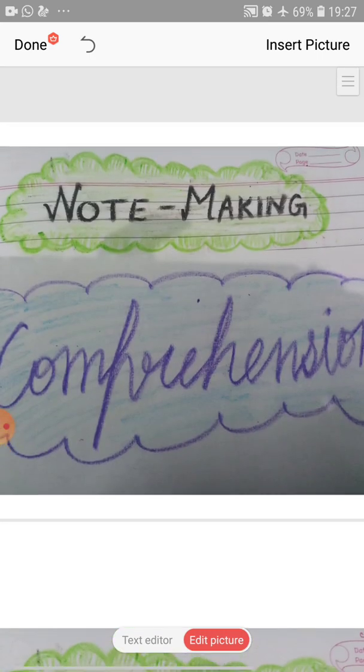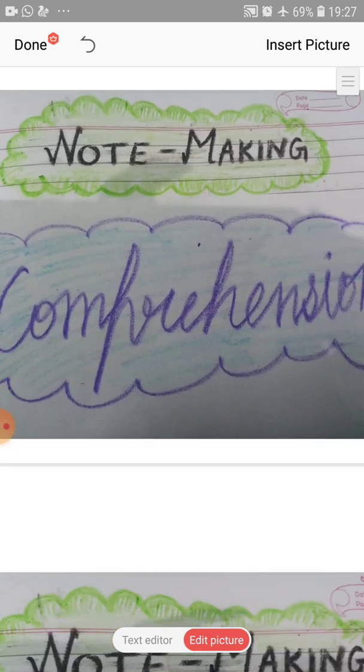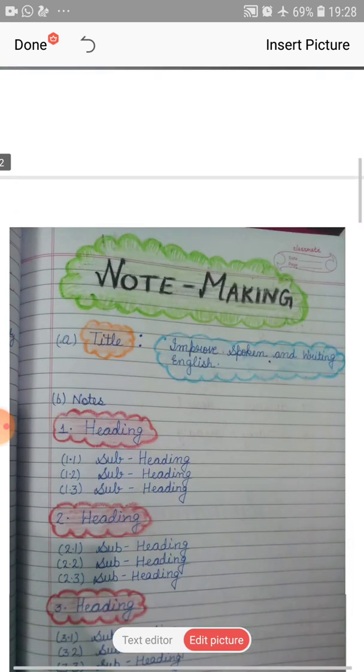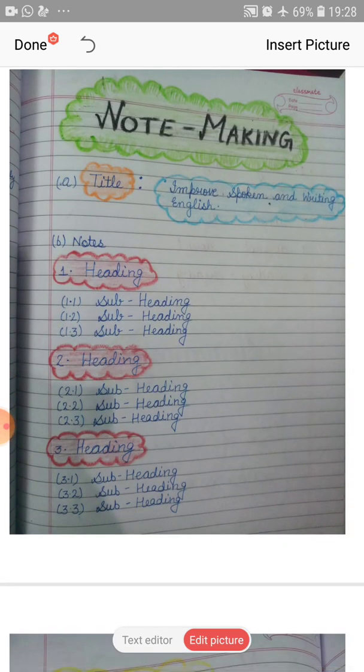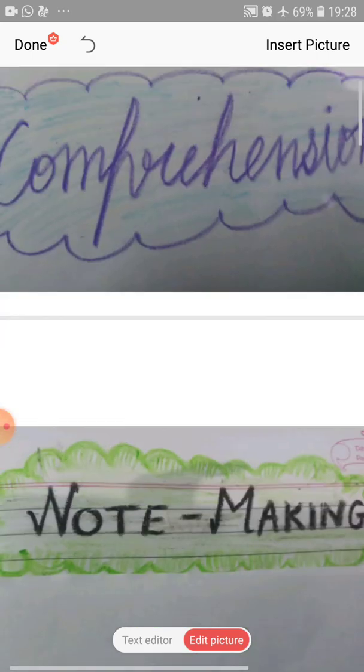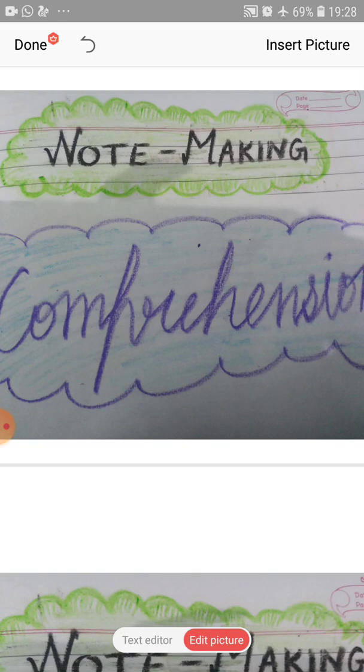So in this video we have discussed note making and comprehension. Both these are very important parts of your exam, because you can get these 20 marks very easily if you have a good command of them. Note making is just according to rules. Follow these rules and you will get 8 out of 8 in that. With a little bit of activeness and your understanding, you can do the comprehension very easily.